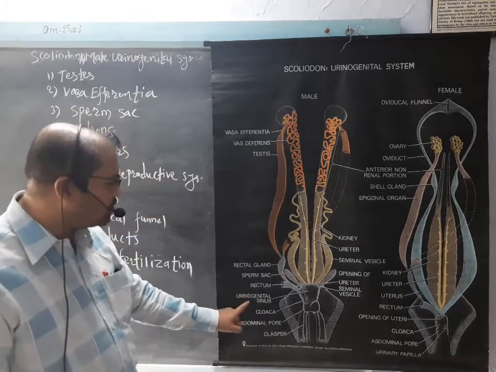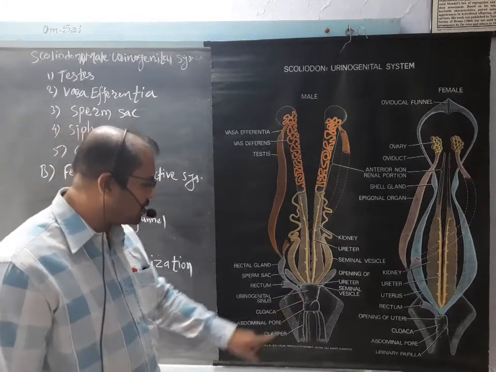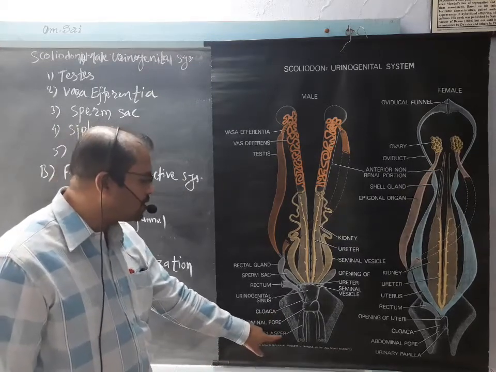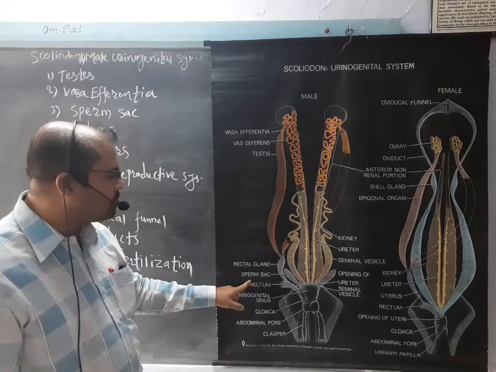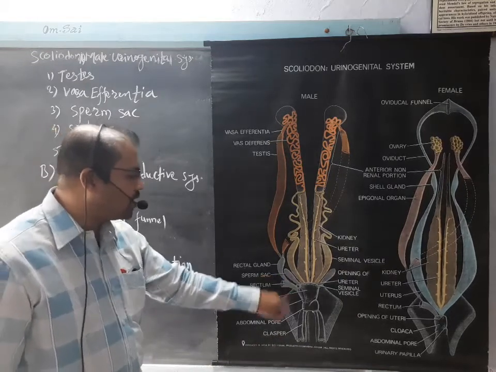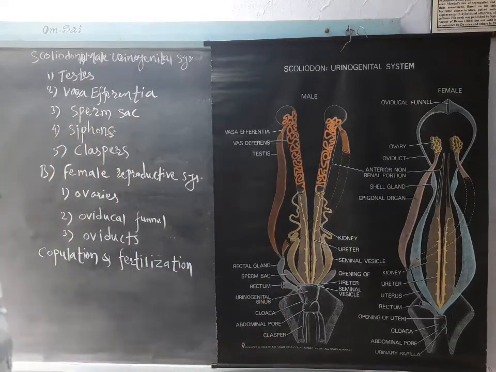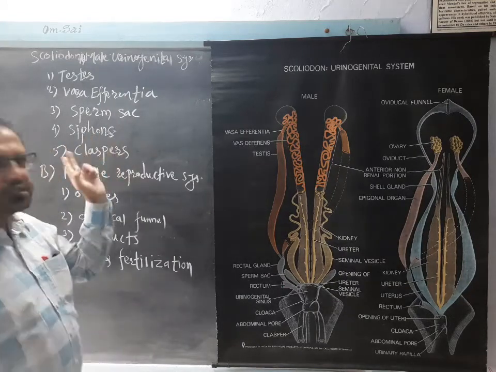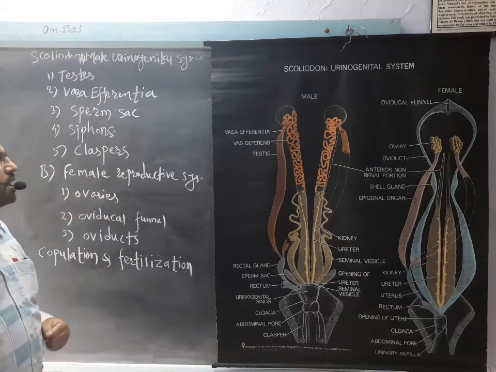And here are the parts which have the urinogenital sinus. This is the cloaca, this one is the abdominal pore, and these are claspers. This is a sperm sac which is present here, which is storing the sperm. This is about the sperm sac. Siphons are present between the muscles and the skin.